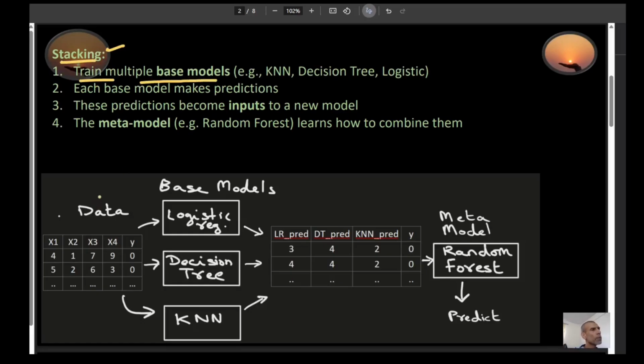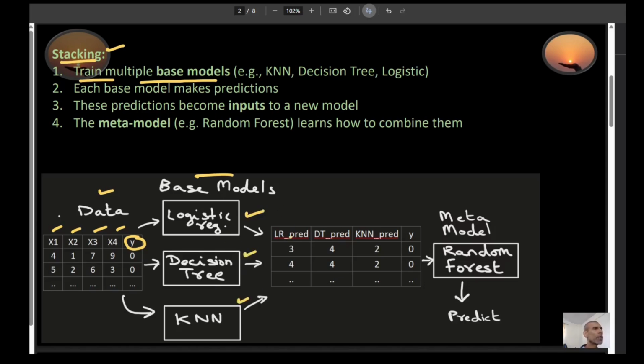So for example, suppose you have data like this. You have x1, x2, x3, x4. These are your features, and y is your target right here. So you feed this data to your base models. Your base models could be, for example, logistic regression, a decision tree, and KNN. So you have three base models over here.